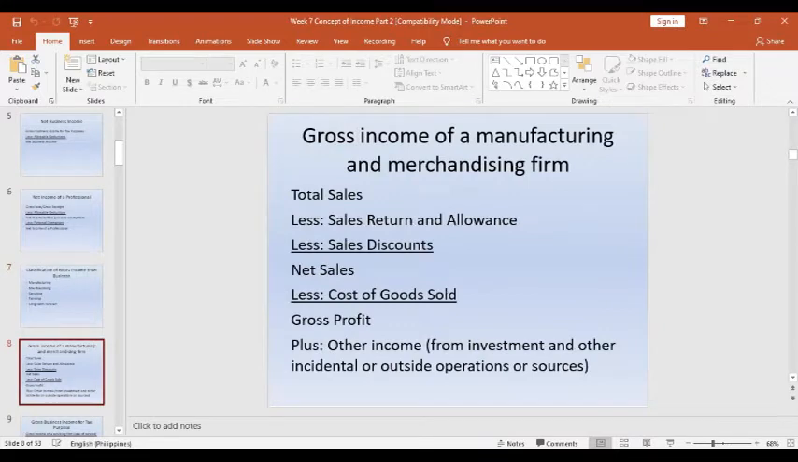Okay, so how do we compute for the gross income of a manufacturing and merchandising firm? Of course, this is basic accounting: total sales, less the sales returns and allowances and the sales discount, that would be the net sales, and then less the cost of goods sold, and that is the gross profit. And you should add the other income, which is only attached to the major income of the sales.